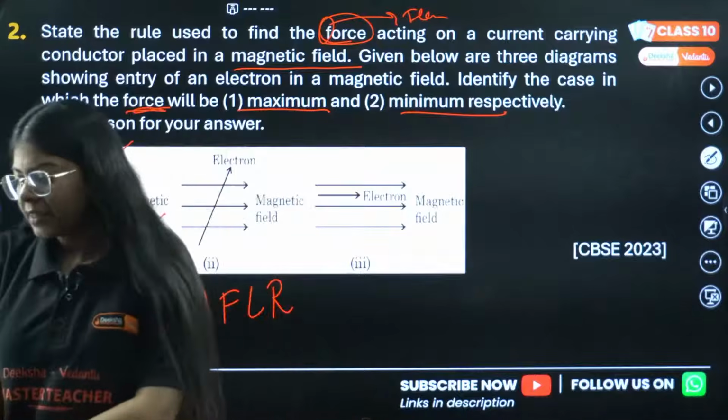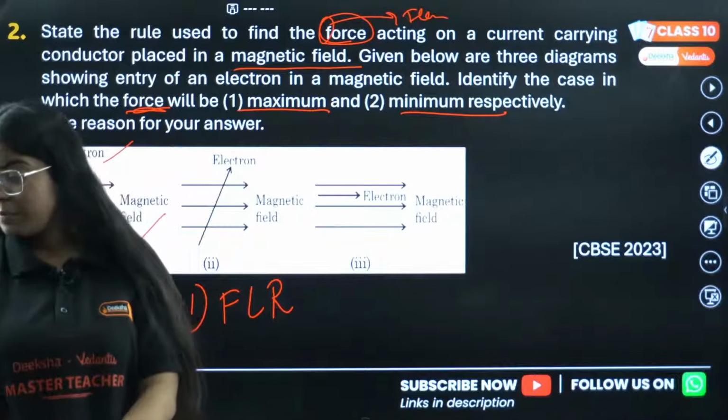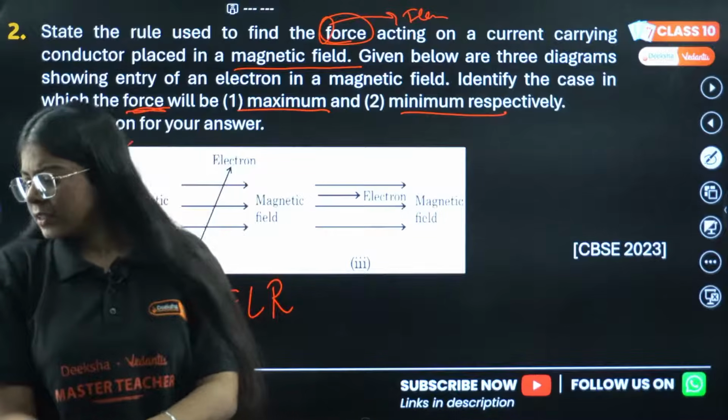Maximum, because the strength of the magnetic field is more. Most force will be in the first. Okay, I didn't read the whole para, so I got confused.